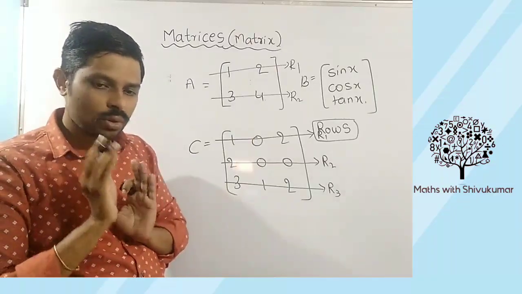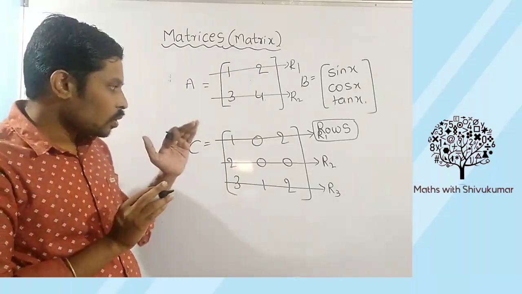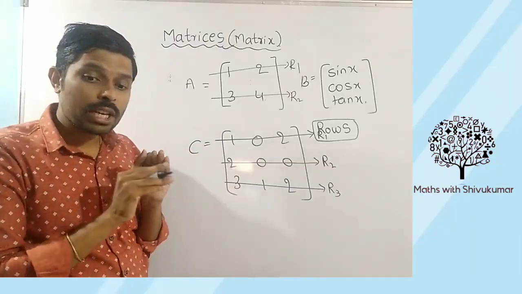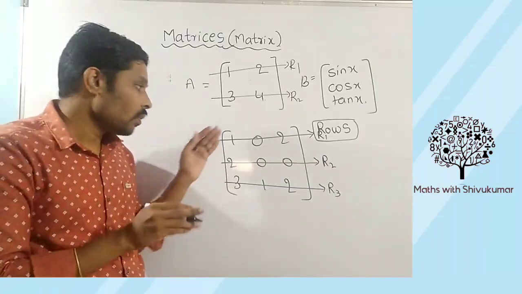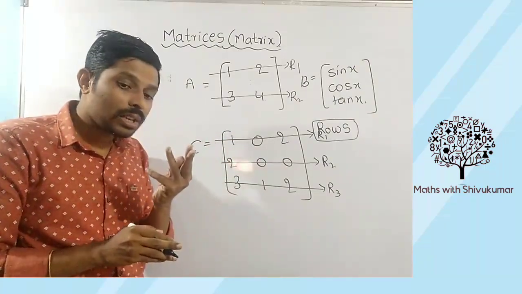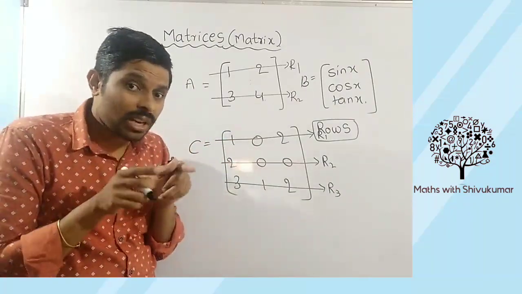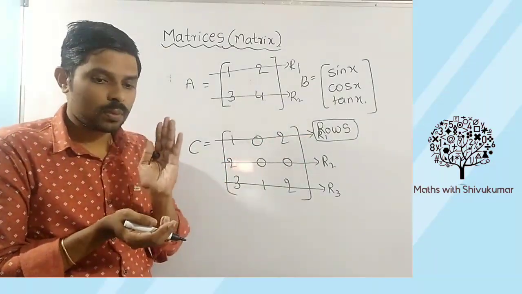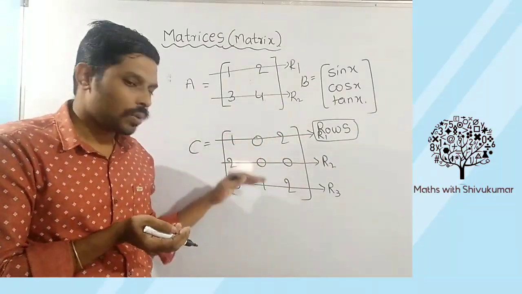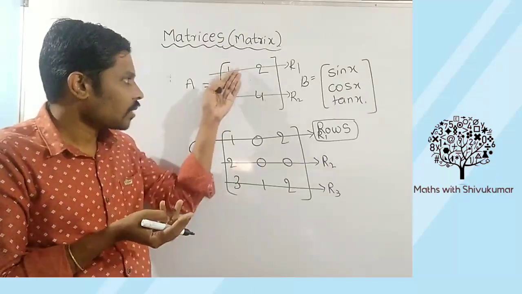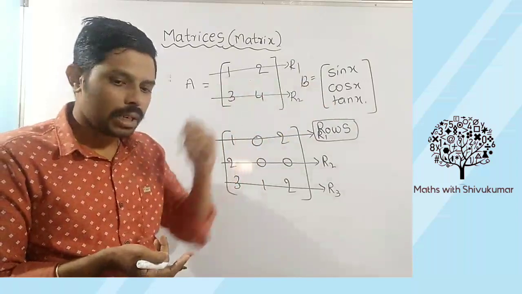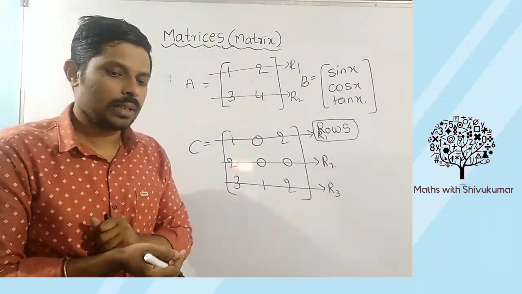Do you understand how to denote rows, students? Rows means how many horizontal lines there are. Look, how many horizontal lines? 1, 2, 3. So rows are 3. It is not your ROSE rows, it is ROWS rows. Be careful. R1, R2, R3, 3 rows. R1, R2, 2 rows. Here how many rows? R1, R2, R3. Again 3 rows.